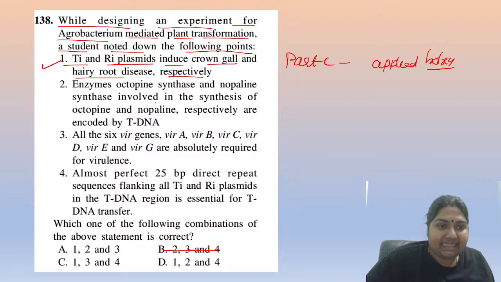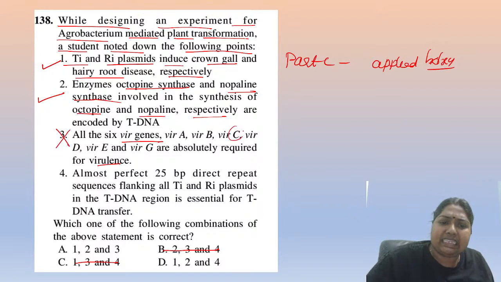Okay, the enzymes octopine synthase and nopaline synthase are involved in the synthesis of octopine and nopaline respectively. This is a KG question, no? This option is right. Very good, fantastic. So you know that 2 is also right. This fellow can be eliminated. All the 6 genes are required for virulence. What is wrong with this option? Why is this option wrong? Have you ever studied C?